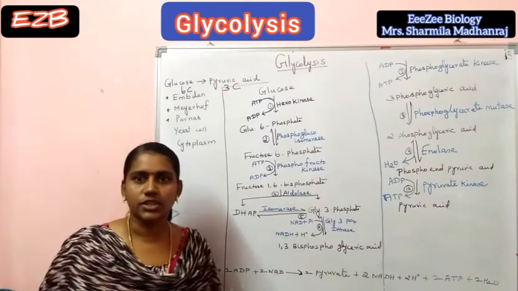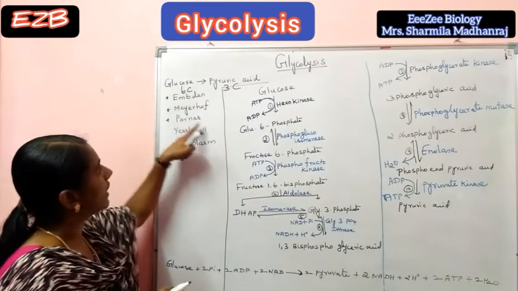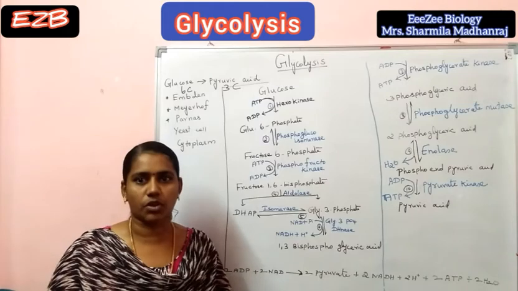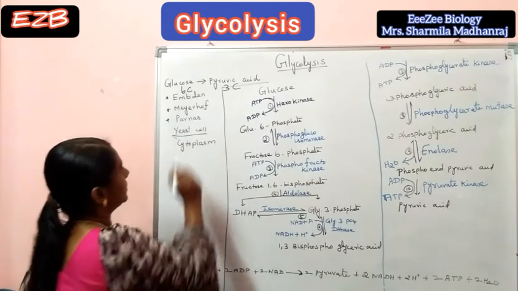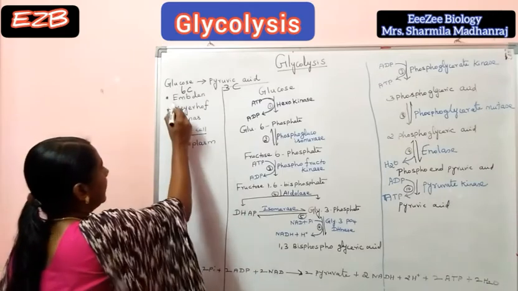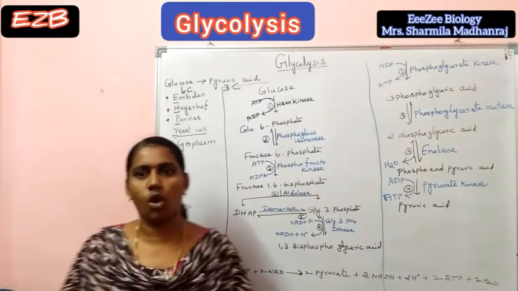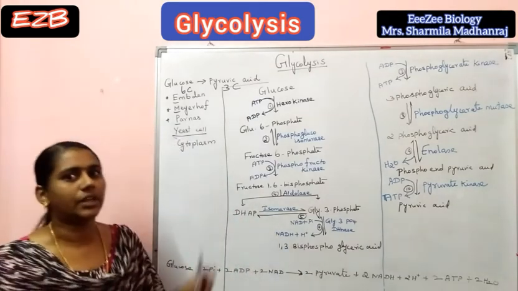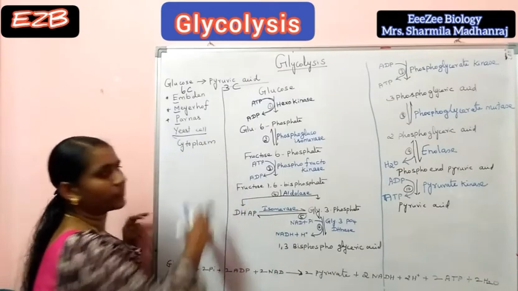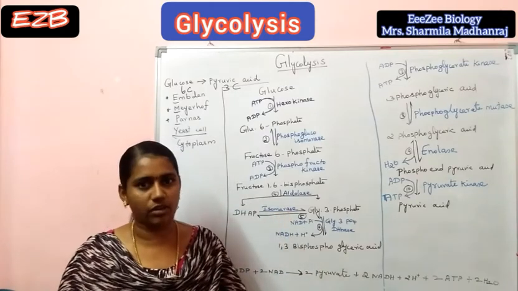Three German microbiologists, Meyerhof, Embden and Parnas, first demonstrated this process in yeast cells. So this glycolysis is otherwise called the EMP pathway. It is common in all organisms. The reaction takes place in the cytoplasm. Next, we are going to discuss the steps of glycolysis.